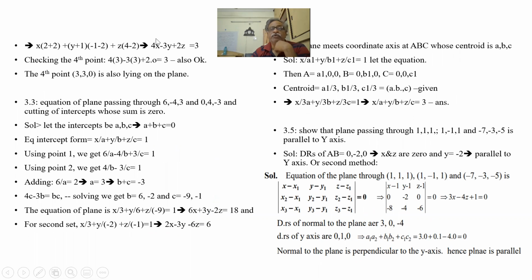Now I am checking whether the 4th point is on this plane or not. I am substituting the 4th point. I got the same equation valid. That means the 4th point is also lying on the plane.